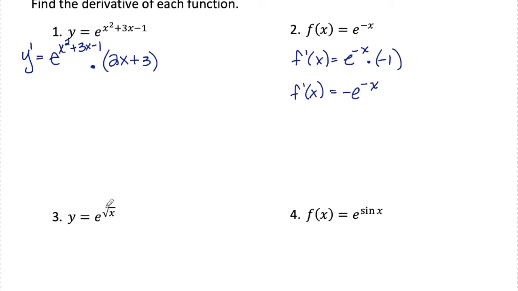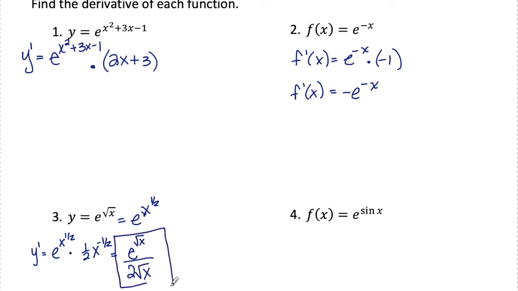Number three, I see that my exponent here has a radical, so I'm first going to rewrite y as e to the x to the 1/2. So that now when I take a derivative, I can copy e to the x to the half and then multiply by the derivative of the exponent. So I use a power rule here, 1/2 x to the negative half. I'm going to rewrite this whole thing and just clean it up. I'm going to leave the e to the x to the half as e to the rad x so that it looks a little bit nicer. And then in the denominator here, I'm going to have a 2 from the 1/2, and then this x to the negative half can become rad x also in the denominator. So here is y prime.